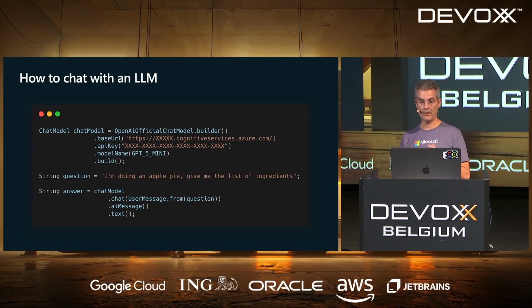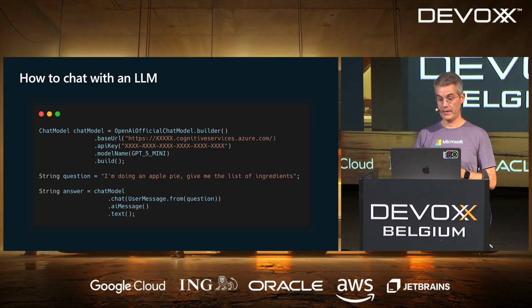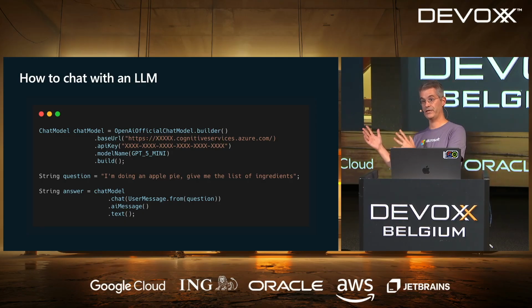And to be honest, it's a very good one. I've been using it for several months. It's just a bit weirdly coded because it's in Kotlin. If you don't know Kotlin, it's a bit weird. Otherwise, it's extremely good. And if you use it through LangChain4j, you don't really see it. You use LangChain4j APIs, which are an abstraction, and unless you do something very weird, you don't use the OpenAI official SDK directly.